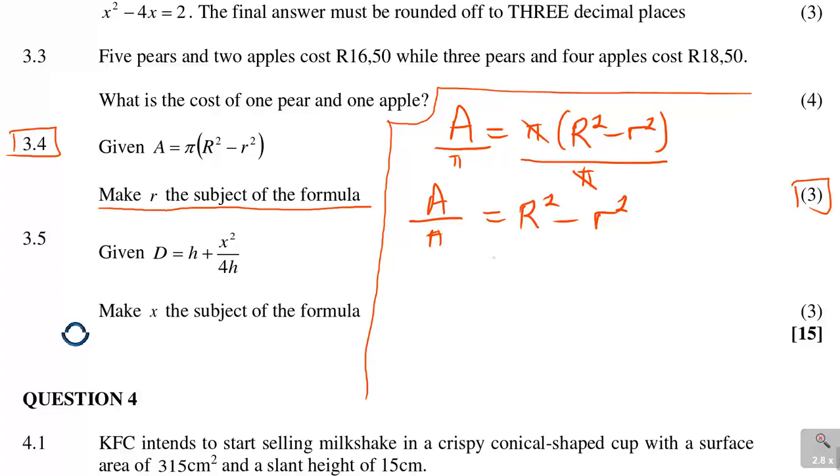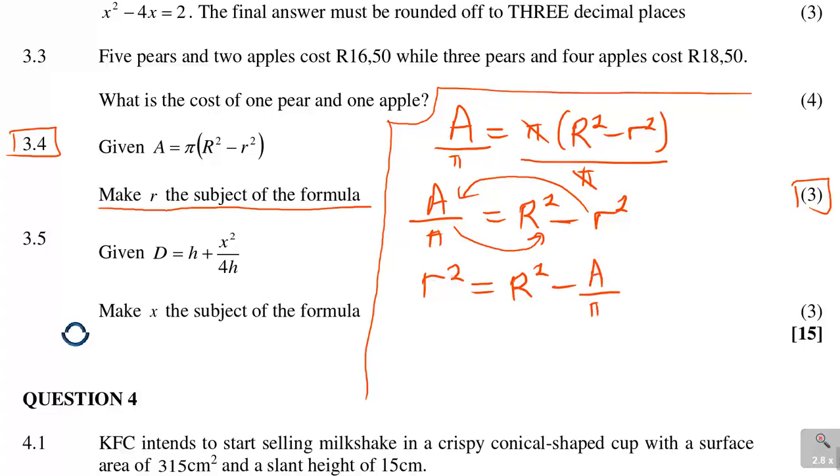Now the next thing, remember they want the small r. There are 2 ways you can approach it. You can take the small r to the other side, because it's already negative, but when you make it jump, it will become positive r squared. Then you take the A over pi to the other side to join the big R. So it will be R squared minus A over pi.